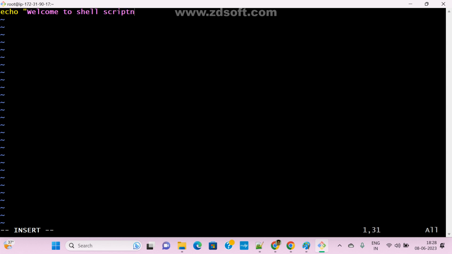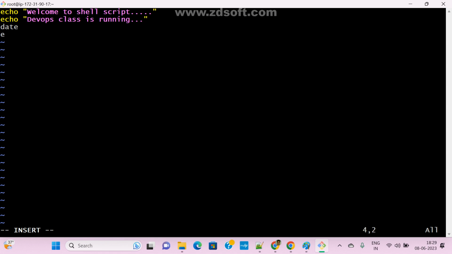I just gave some content. Shell script, that's it. This is one command, echo. Just typing something: DevOps class. I print something. Now I want to print the date. So what is this command? Echo means it will print only this content. It won't do anything else. I want to print this message. We can add multiple echo statements. And this is the date command.